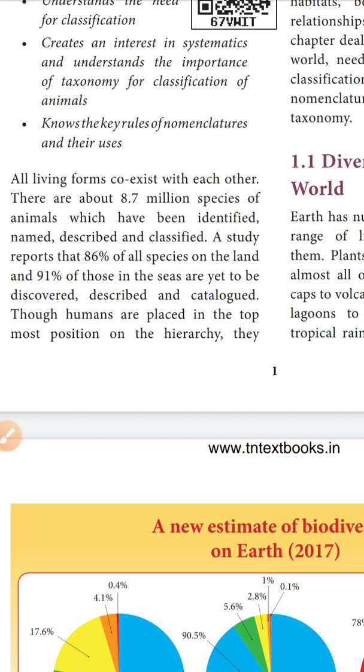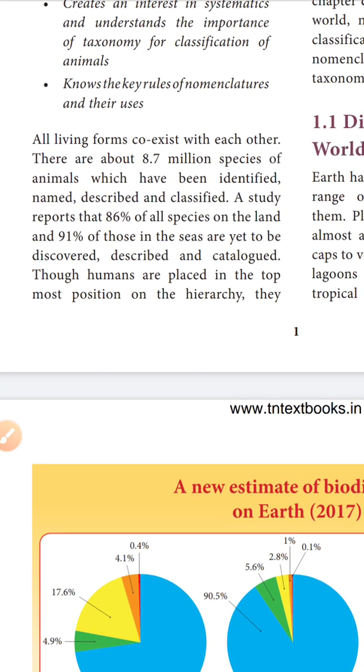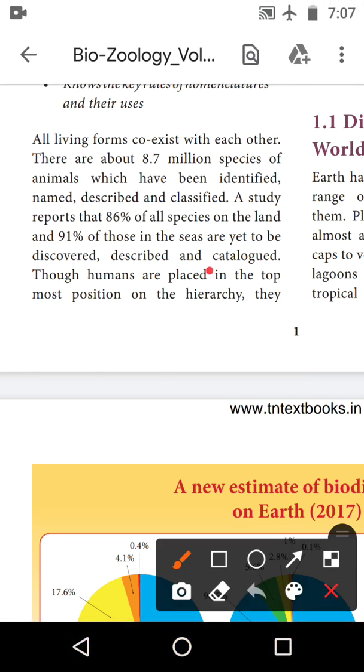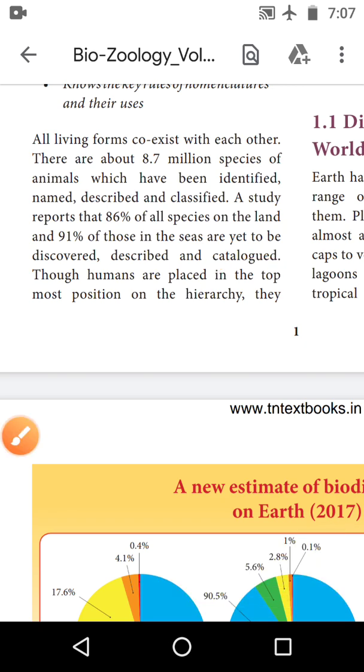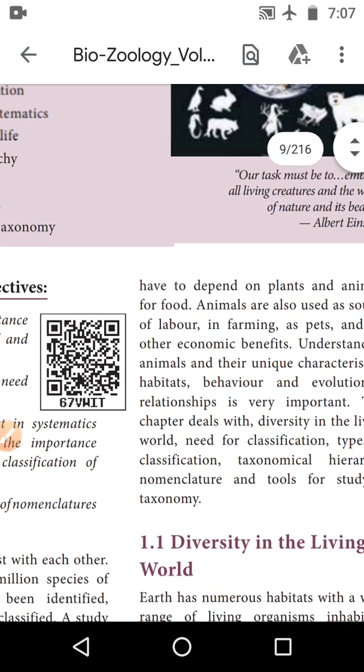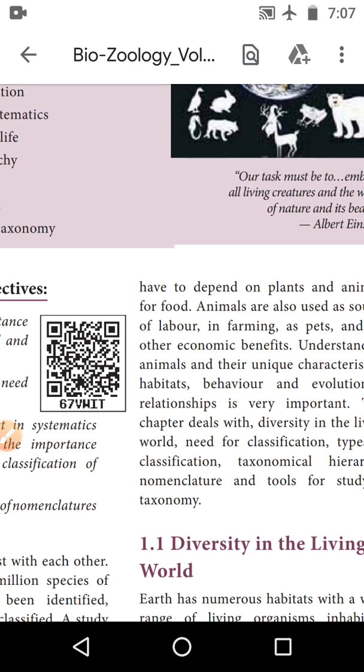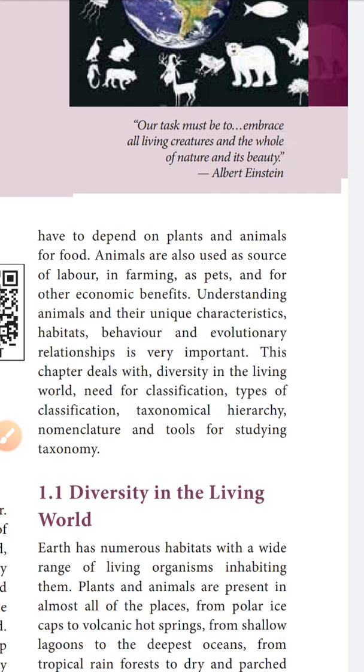Study reports say that 86% of land species and 91% of sea species are still to be discovered, described and cataloged. Catalog means division. Humans are placed in the topmost position in the hierarchy. What is the reason? Because humans depend on plants and animals for food.